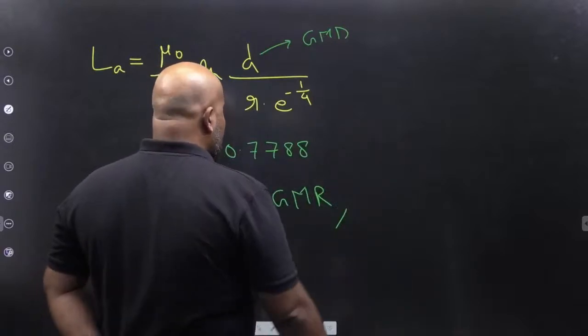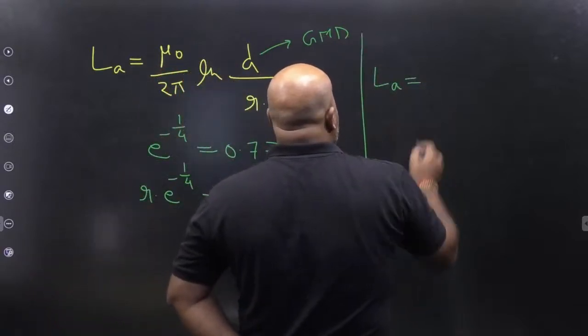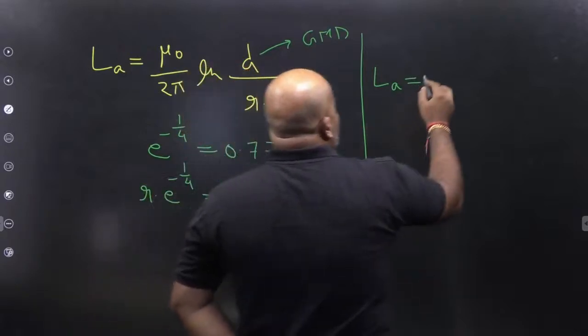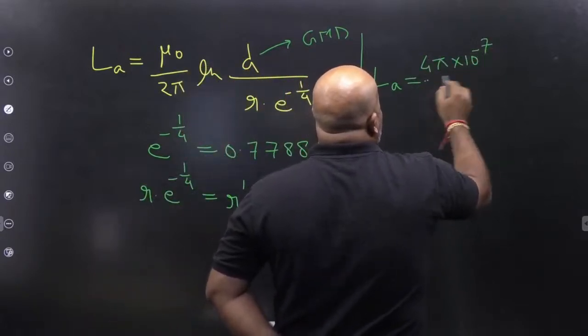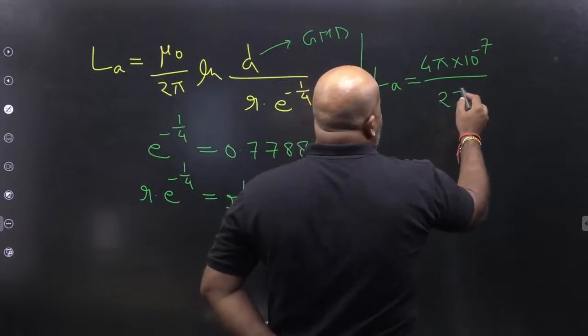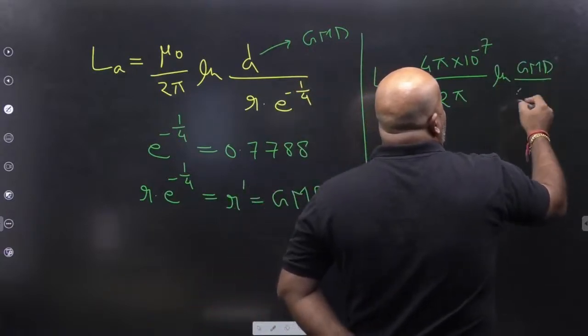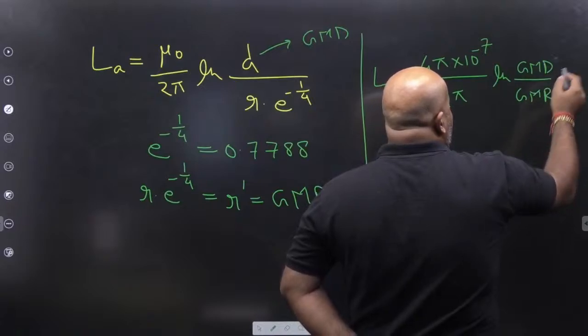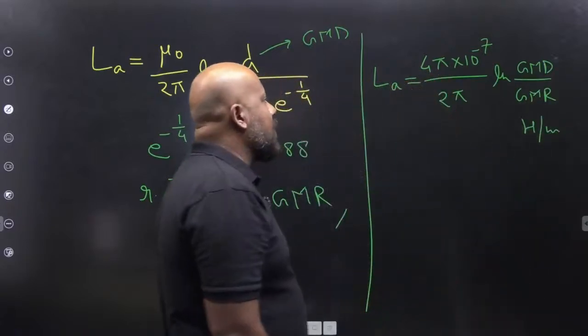So how you are writing the expression for inductance as, what is mu naught? Mu naught is 4 pi 10 to the power minus 7. This is 2 pi. This is ln GMD upon GMR. And my friend, this is Henry per meter. The unit is Henry per meter.